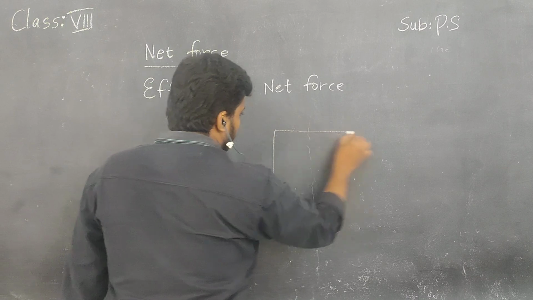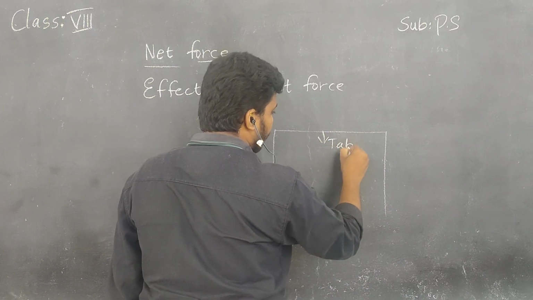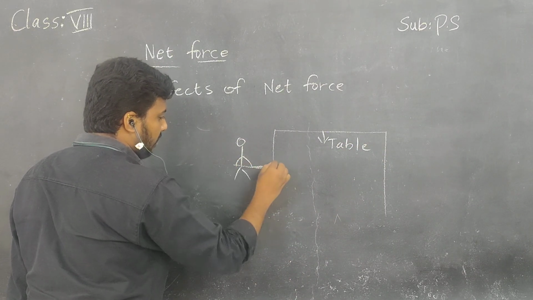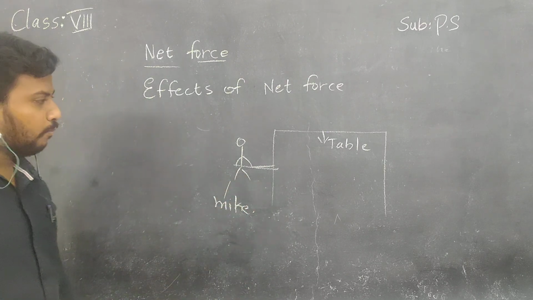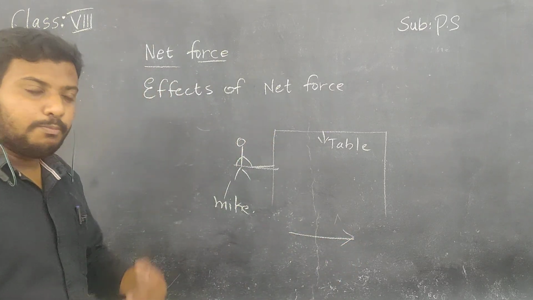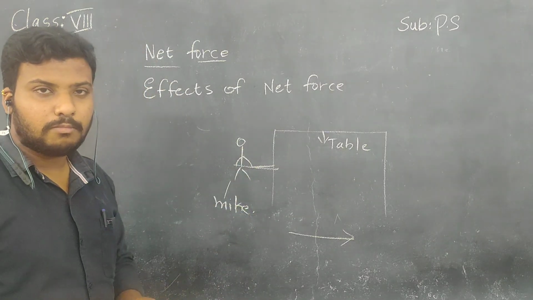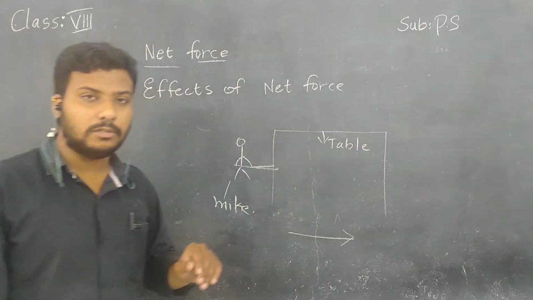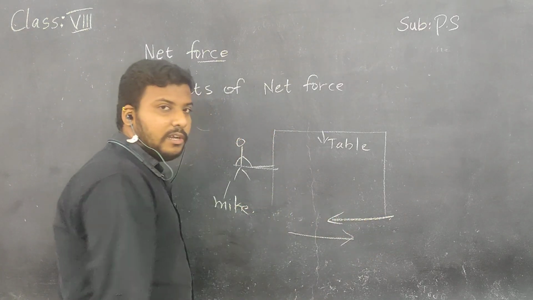So here there is a table, children. There is a person named Mike. He wanted to push the table in the forward direction. In order to push the table forward, definitely he should apply some force on it. Yes, he applied force, but it is not moving in the forward direction. Why, children? Because frictional force is acting in the opposite direction.